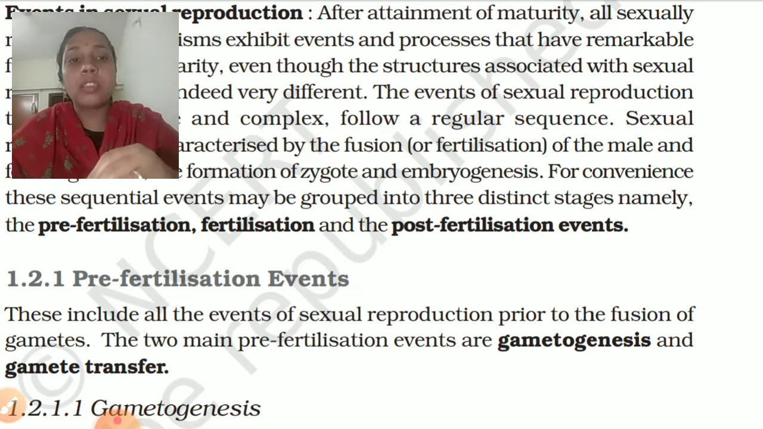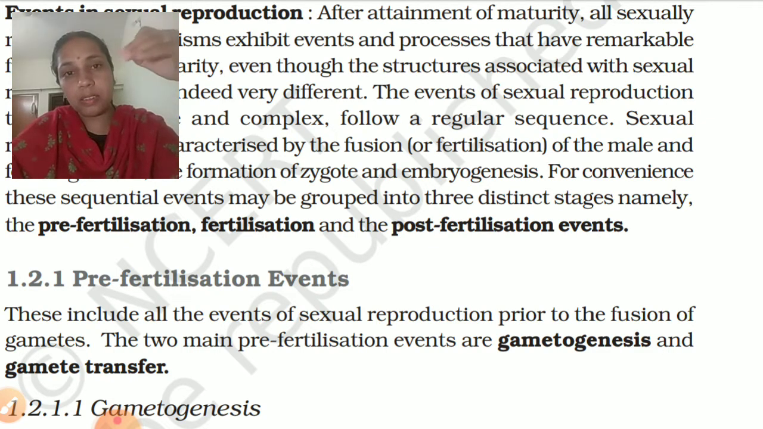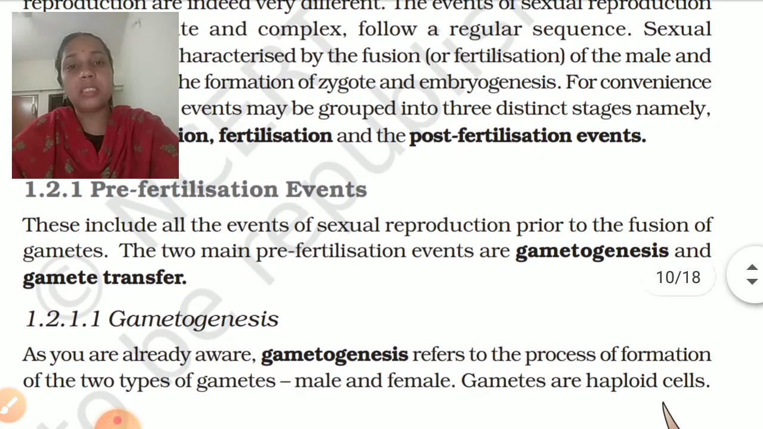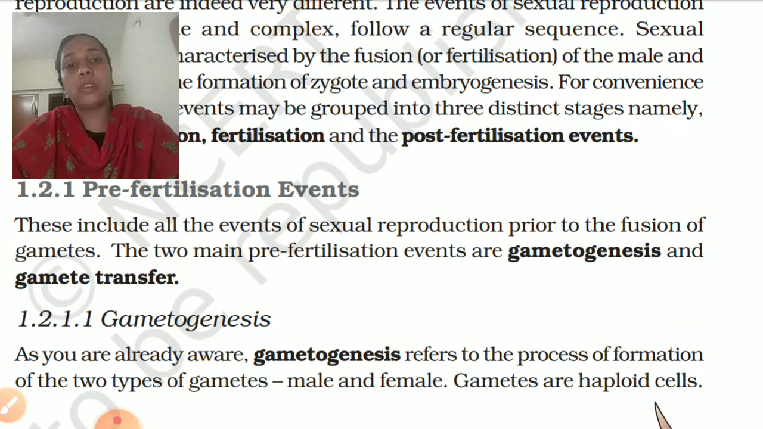That is called post-fertilization events. We had studied it in detail previously. So I'll just tell in brief about pre-fertilization events. First one is gametogenesis and gamete transfer. In pre-fertilization events, we have two